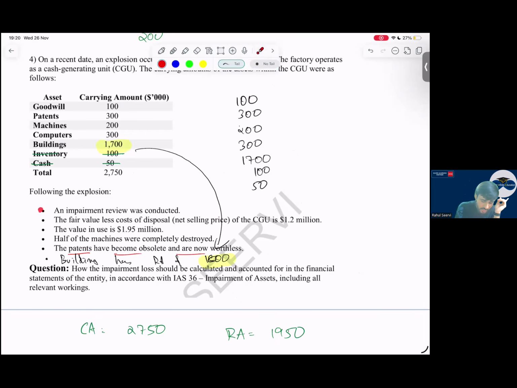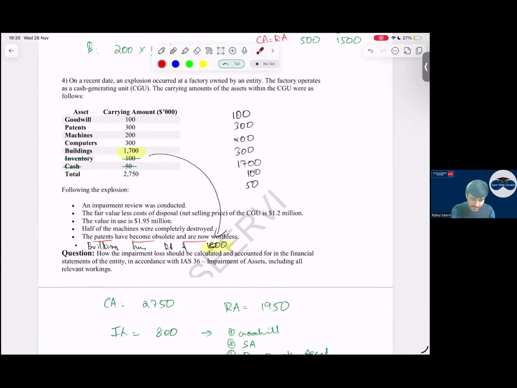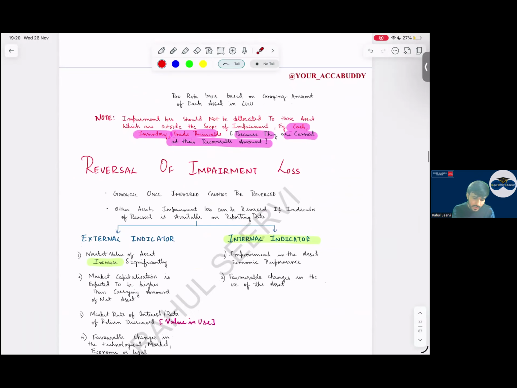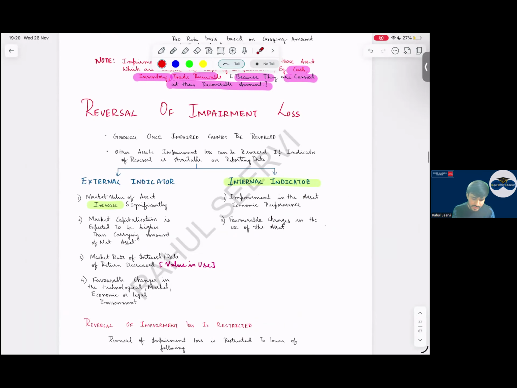Sometimes they will mention a note saying the building has a certain recoverable amount. They will give you a CGU, and then some specific asset, and you have to charge accordingly. Three areas, be careful. Other than this, the examiner will not ask you anything from CGU. I guarantee that. So with this, your impairment part for CGU is done.